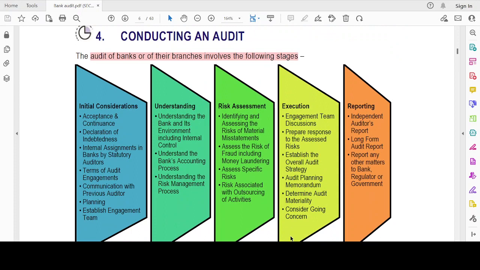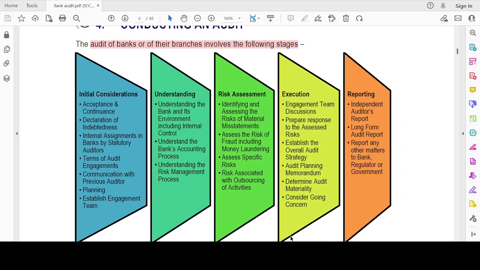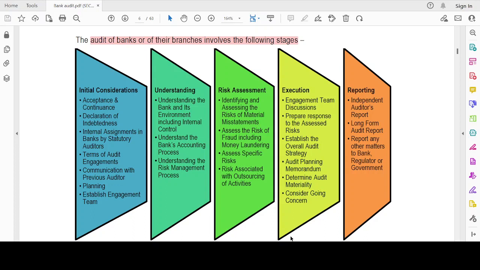Then, conducting an audit. It involves the following 5 stages. Let's repeat it. Okay, this is very important. If you don't know the content within it, it's fine, but before you go on to the exam, this table is very much important. So we will read it once and then we'll repeat. Please repeat it together with me.